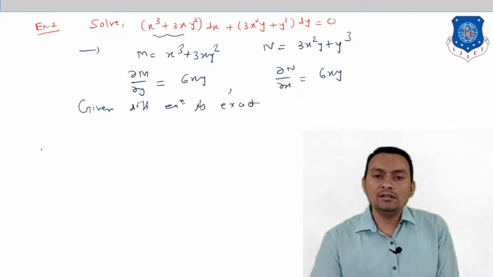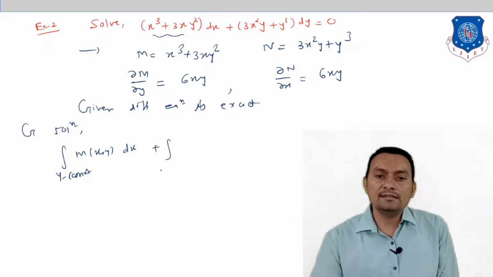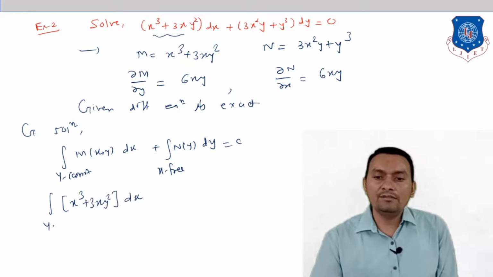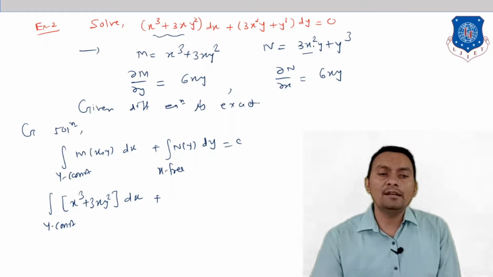So what about its solution? Therefore the general solution is given by the integral of M(x,y) dx with y constant, plus the integral of the part of N free of x, that is N of y, dy, equal to c. So let us see here M of xy, that is x raised to cube plus 3 times x y square, dx with y constant, and here N of y. It is clear that the first term will not occur because this function involves x, so we will consider only y raised to cube, which is free of x, dy is equal to c.